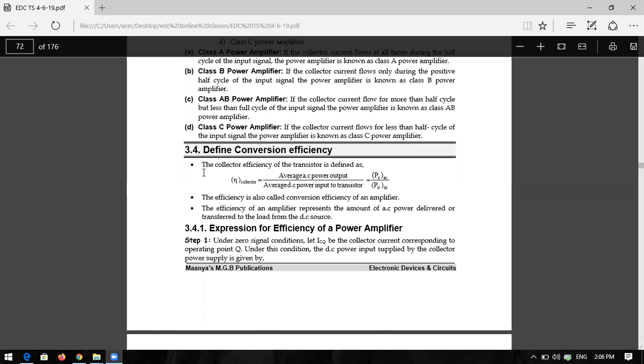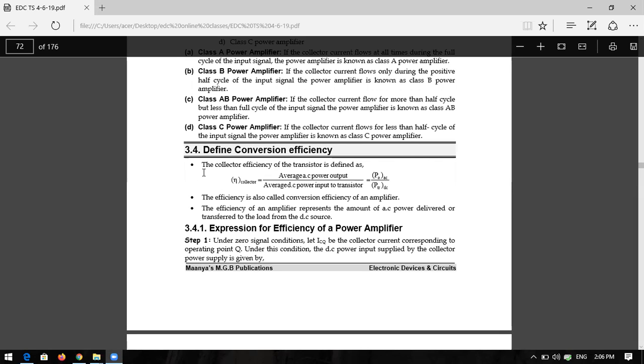We already discussed what the conversion efficiency is. It is the maximum AC power output divided by the DC power input. So efficiency is also called the conversion efficiency of an amplifier. Efficiency of an amplifier represents the amount of AC power delivered or transferred to the load from the DC source. Is it clear? Here you have to remember one thing. What input are you giving actually?